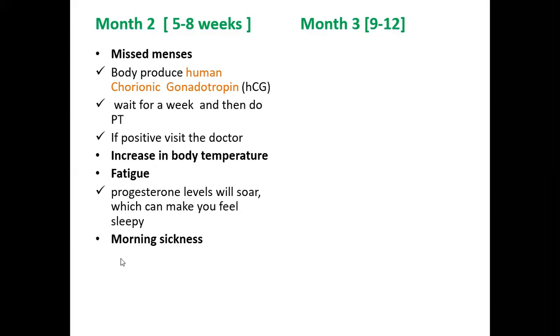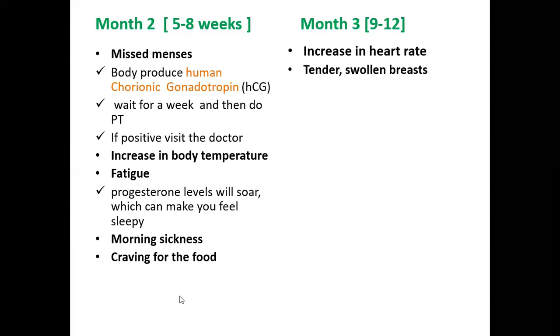Some women tend to get morning sickness, wherein they may get nausea, and some women may also get cravings for food. All these things are prime indicators that you have conceived, and these are usually observed from the second month onwards, and they may also continue in the later stage.